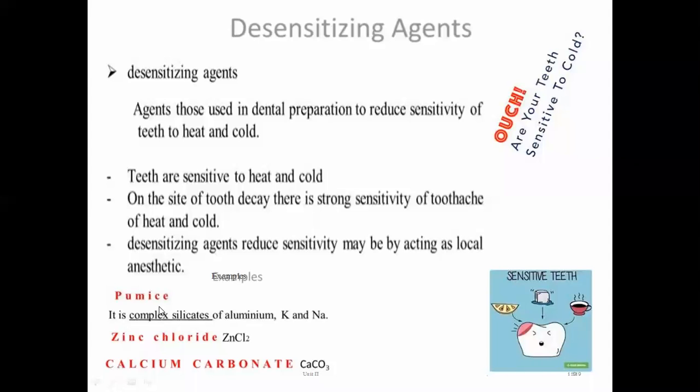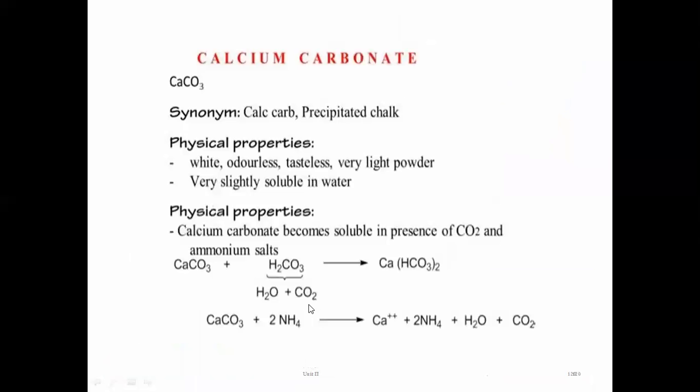The examples of components used as desensitizing agents are pumice, zinc chloride, and calcium carbonate. Already we have discussed the use of calcium carbonate to give texture to the toothpaste and tooth powder. One more function of calcium carbonate is that it is used as a desensitizing agent. The synonym of calcium carbonate is precipitated chalk.